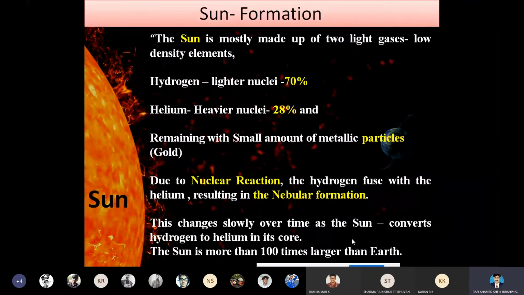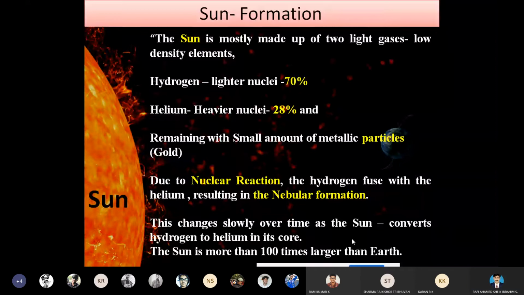How the sun is formed. As we all learned, the sun is mostly made up of two light gases. They are hydrogen gas and helium gas.